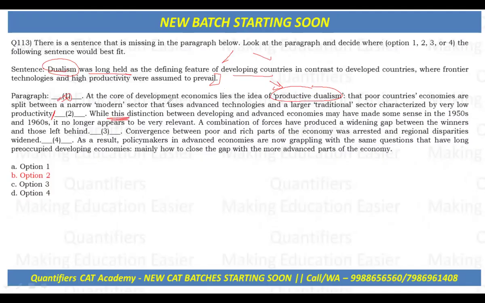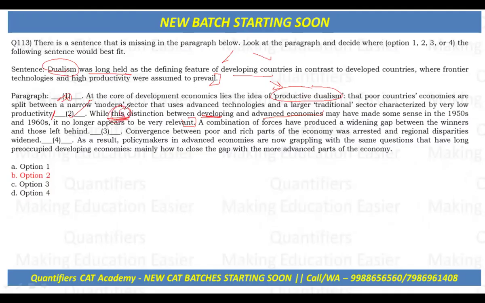Now, while this distinction between developing and advanced economies may have made some sense in the 1950s and 1960s, it no longer appears to be very relevant. Now, two is the best placement. Why? Because the missing sentence explains what the distinction actually was: dualism used to define developing countries, while developed ones had advanced technology. Dualism was long held as a defining feature for developing countries in contrast to developed countries where frontier technologies and high productivities were assumed to prevail.